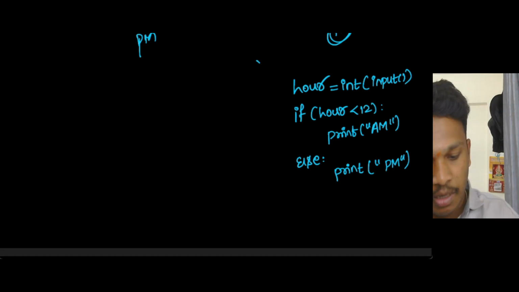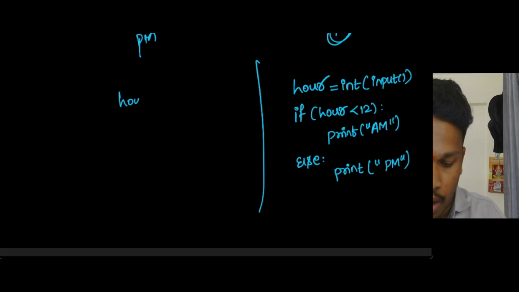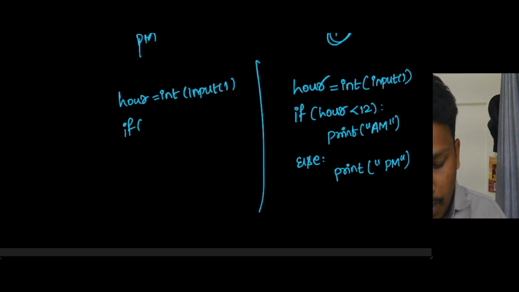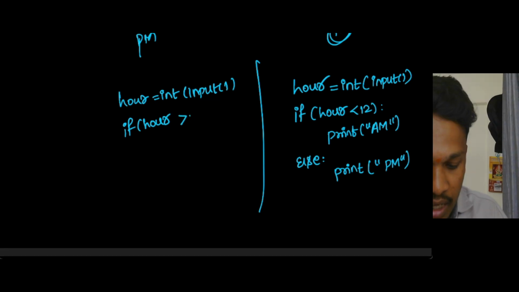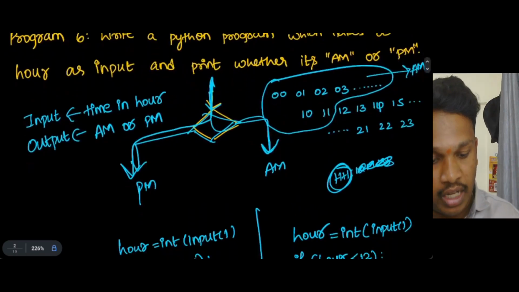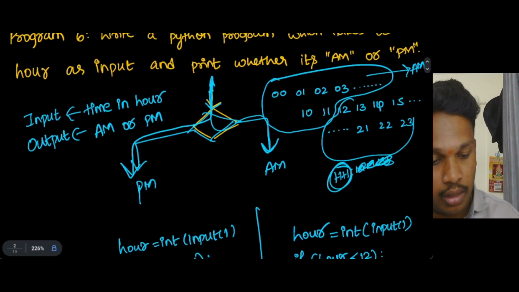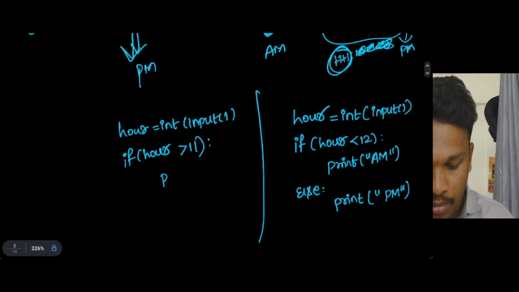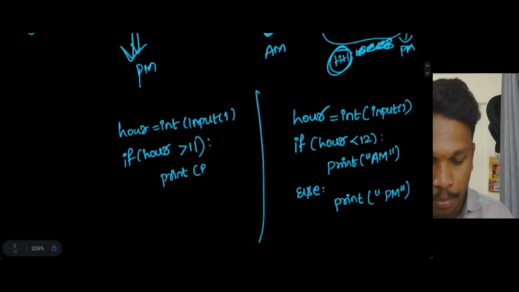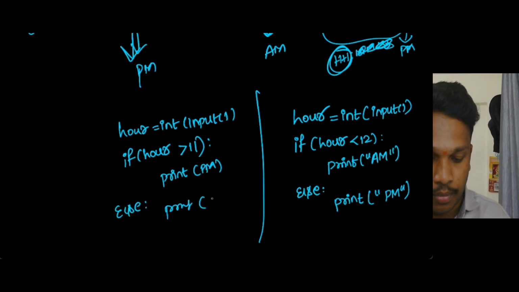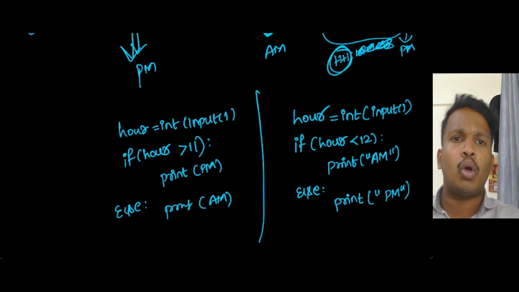Some people can write the same code in this way. They will take hour as int of input, and if hour is greater than 11, greater than 11 means this part, right? What should this part print? Pm, correct? Print Pm. Else print am. Both the codes are right.